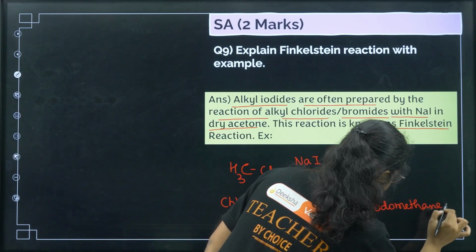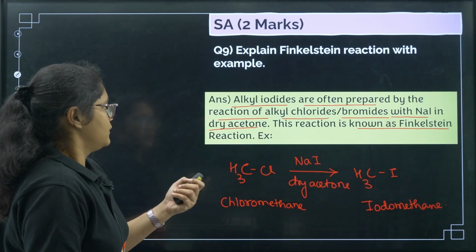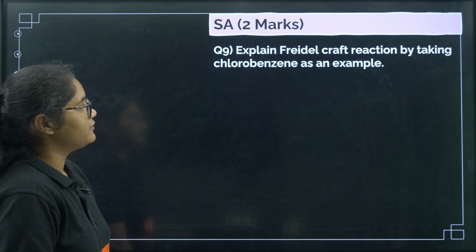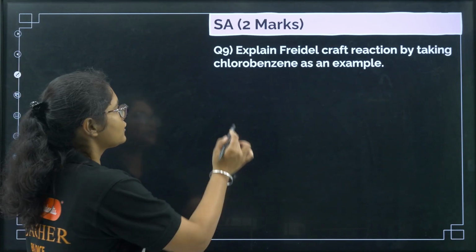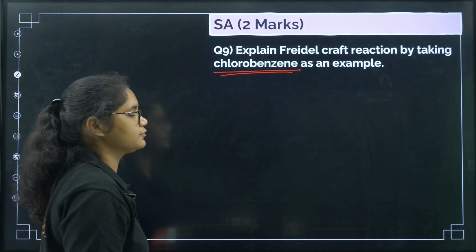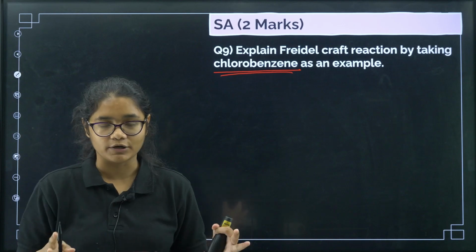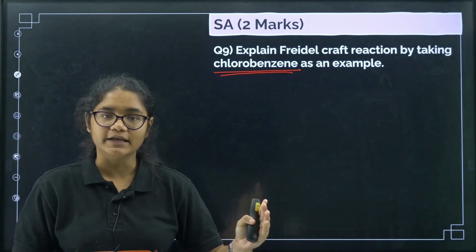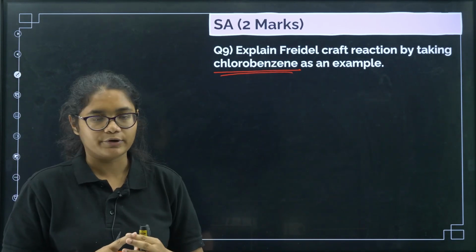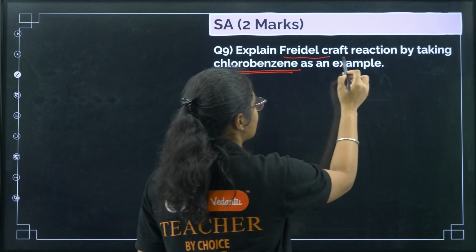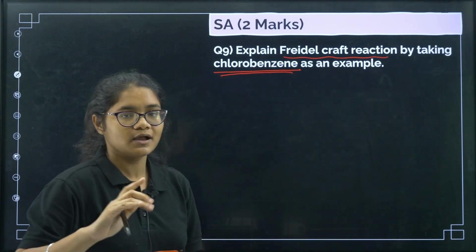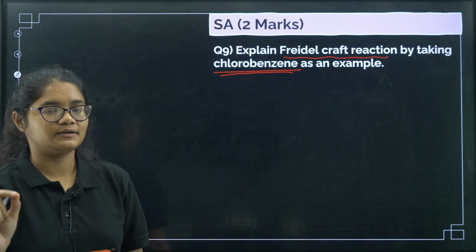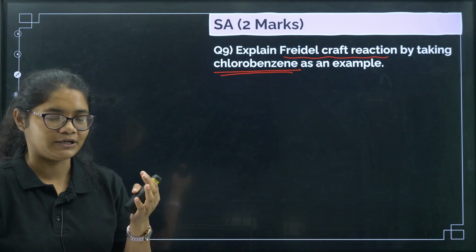Clear? Okay. Next question. Explain Friedel-Crafts reaction by taking chlorobenzene as an example. So you cannot consider any other molecule, you need to consider only chlorobenzene. Now when it is asked Friedel-Crafts reaction, it includes both Friedel-Crafts acylation as well as Friedel-Crafts alkylation. So you need to write for both.